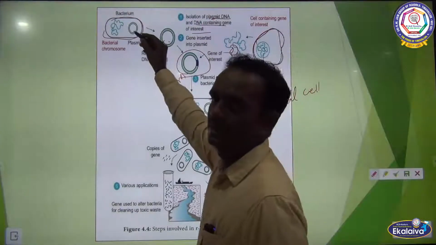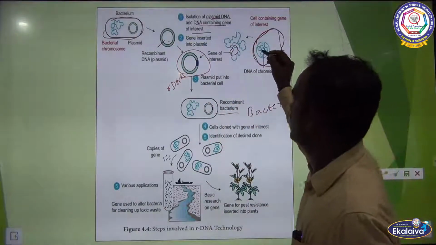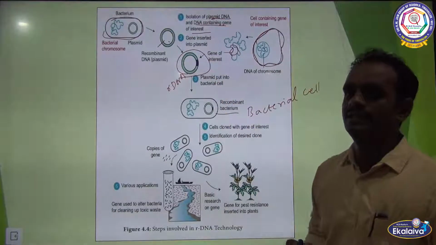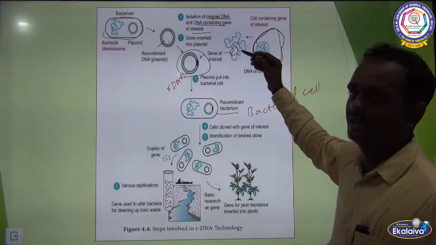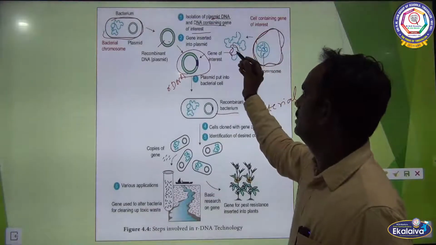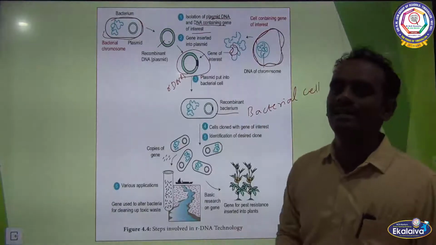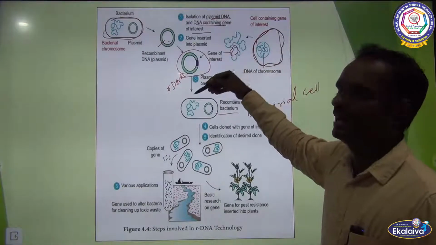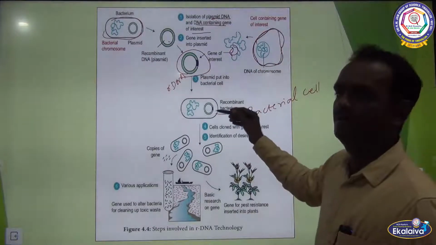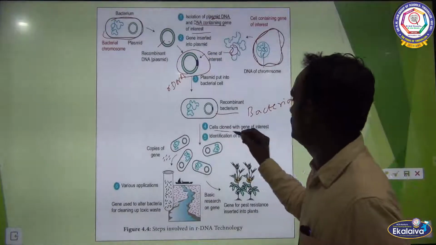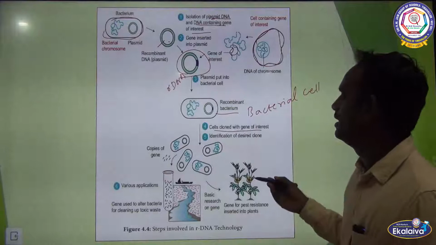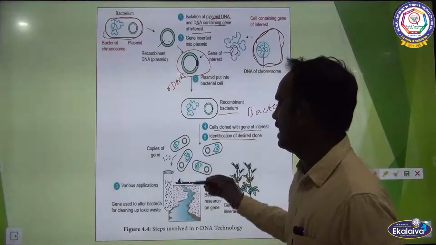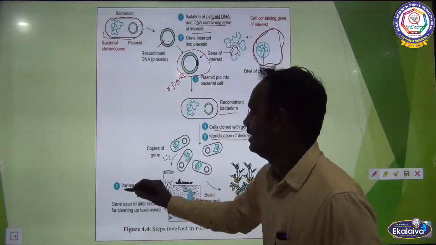Initially, we have to separate the plasmid and the gene of interest, cut the plasmid with the help of restriction enzyme, separate the DNA fragments and join the gene into the plasmid. Now we are getting rDNA, recombinant DNA. Then insert the recombinant plasmid into the bacterial cell. This is a recombinant bacterium. Now cells are cloned with the gene of interest. The cells are cloning, then identification of the desired clone, then copies of genes take place, and with the help of this we have various applications.